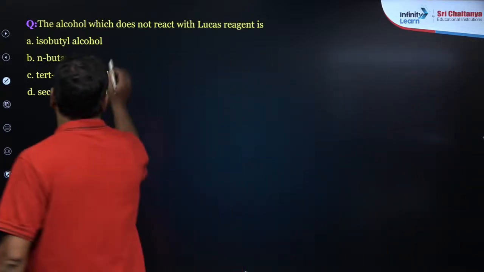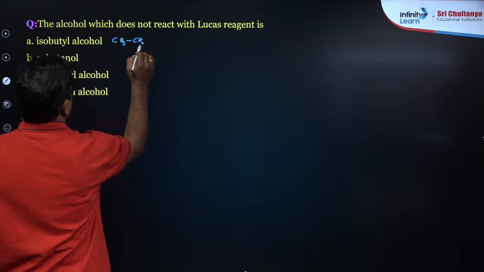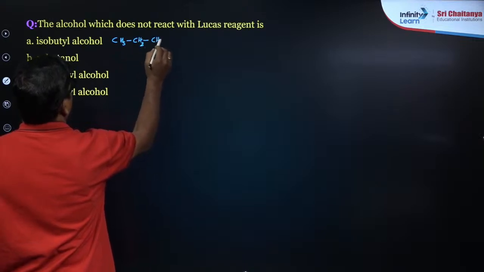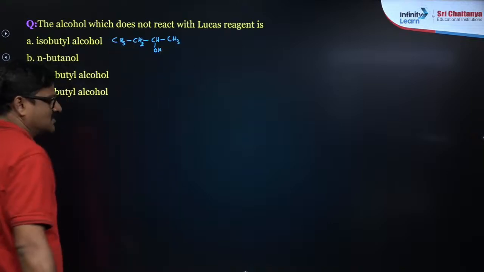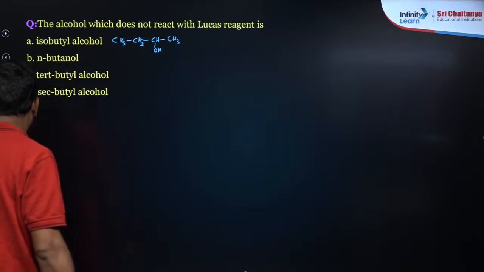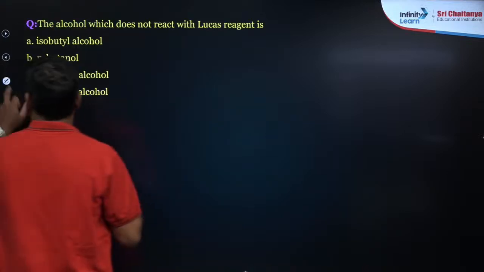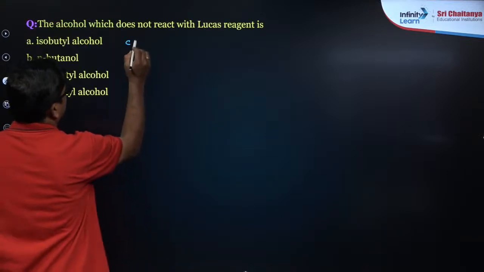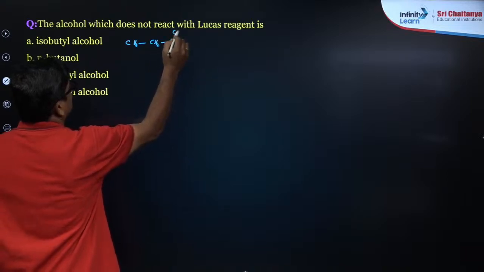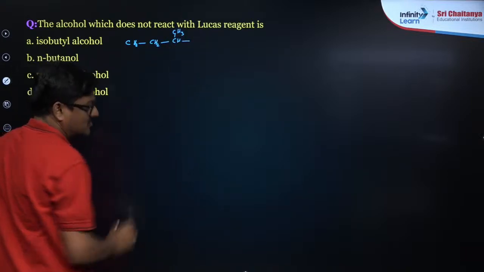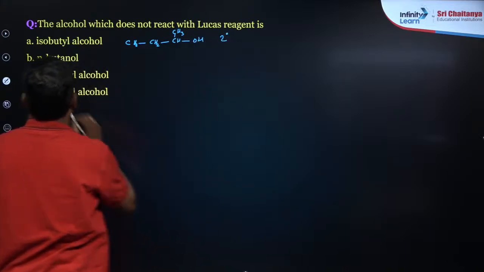Isobutyl alcohol. So isobutyl alcohol is CH3, CH2, CHOH and CH3. This is isobutyl alcohol. No, this is isobutyl group: CH3, CH2, CH and CH3, and this is OH. Isobutyl alcohol is a secondary alcohol.